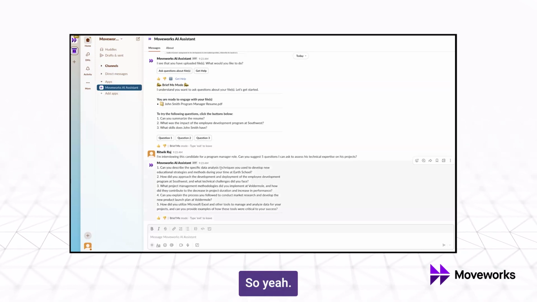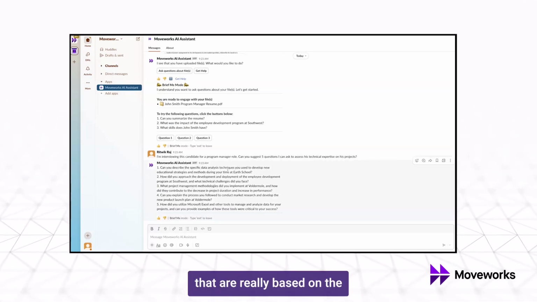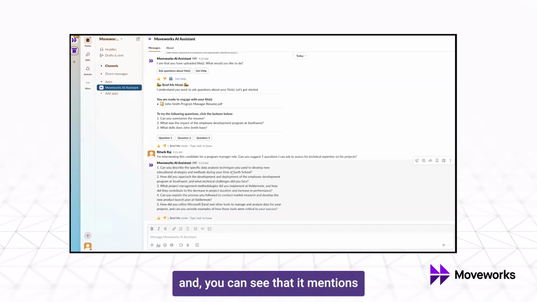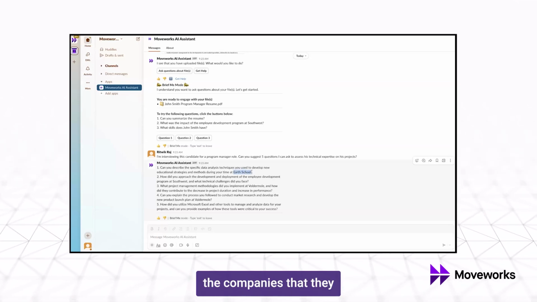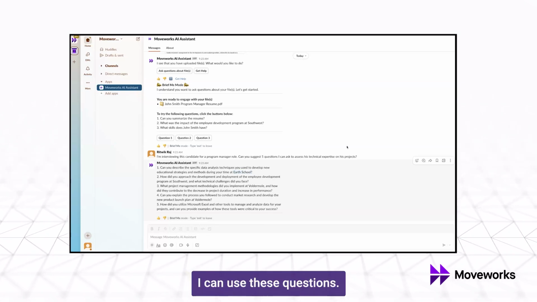So yeah, this comes back with a list of techniques that are really based on the things that they've done in their role. And you can see that it mentions the companies that they've worked at, what technical challenges did they face. That's good. I can use these questions.